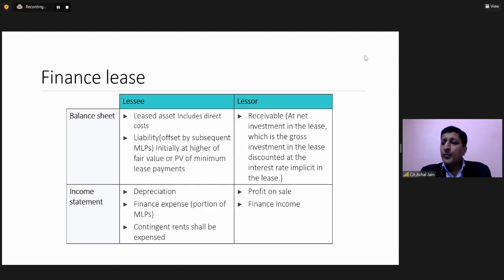So over a period of 5 years, what is the liability that we see in respect of the lessee? 5 lakh. But standard says that the lessee will not record this 5 lakh. Instead, lessee will record the present value of this 5 lakh in its balance sheet. Now let's suppose using some discount rate, this present value comes out to say 3,50,000.